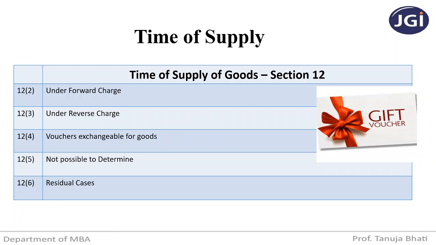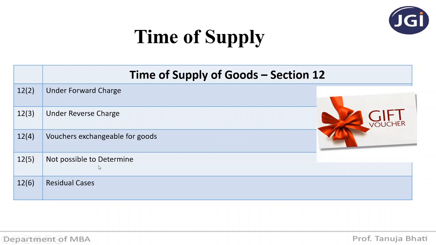So a voucher is an instrument where there is an obligation to accept it as consideration for the supply of goods and services. This voucher can be used the next time you go shopping, for procuring goods and services, and it will be treated as a consideration. Consideration means anything in return.